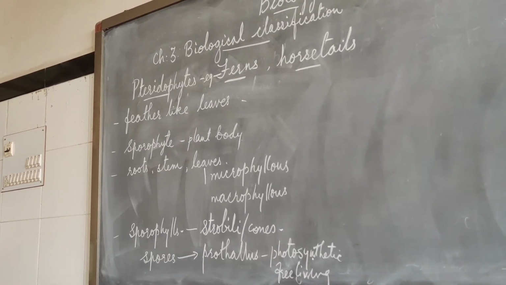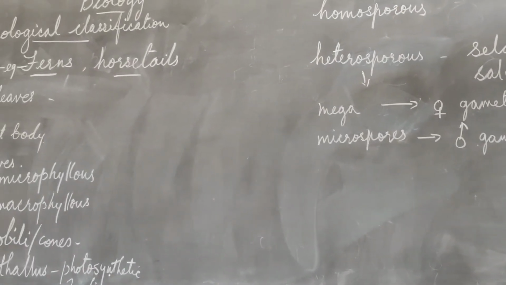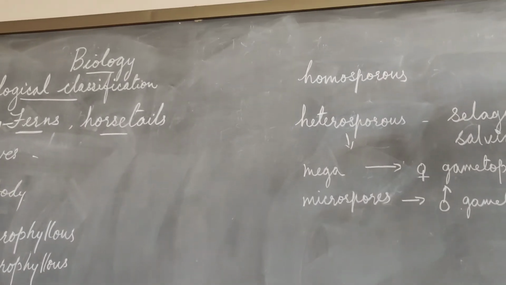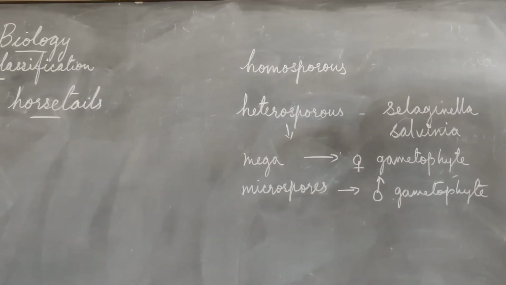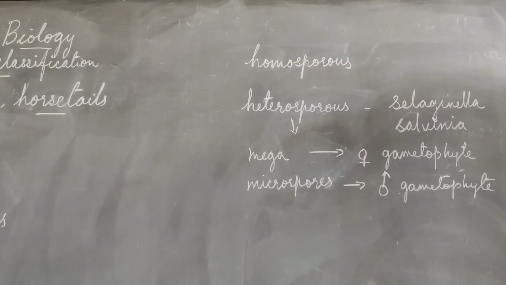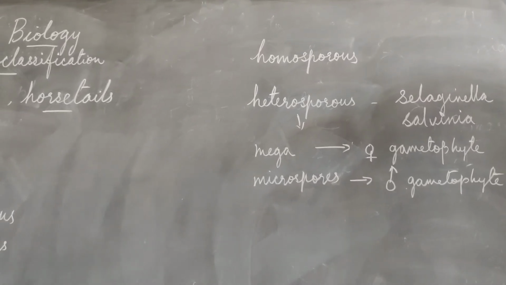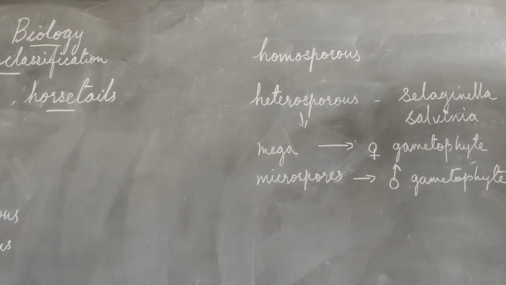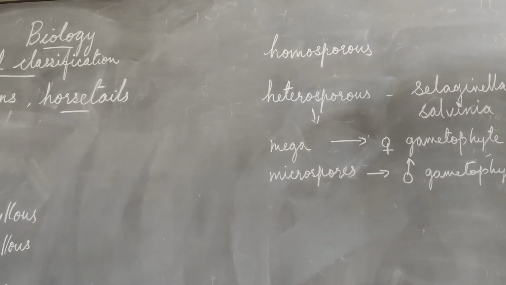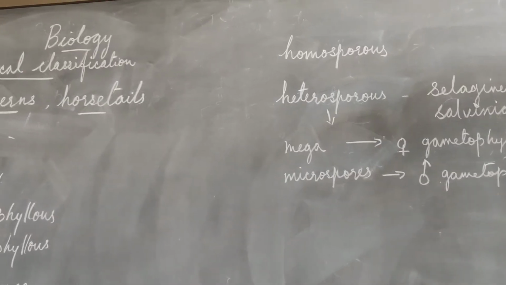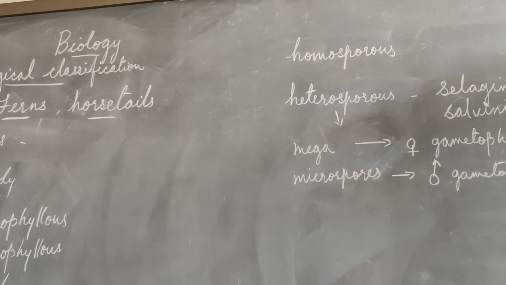Now, in the majority of pteridophytes, all the spores formed are similar. In the sporophytes, the spores formed are of similar kinds, so such plants are called homosporous. An example of homosporous is Lycopodium.